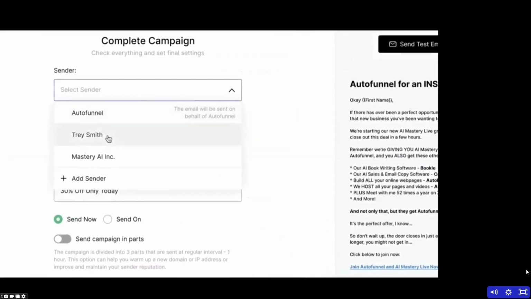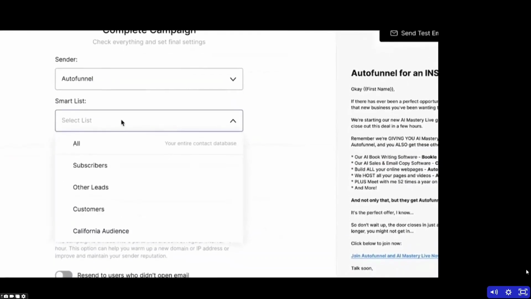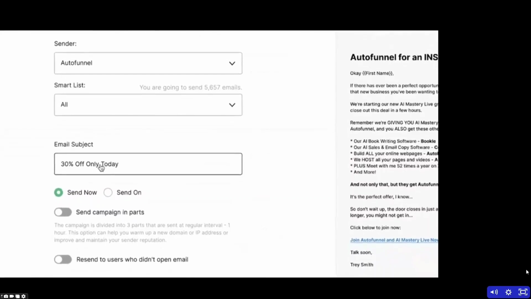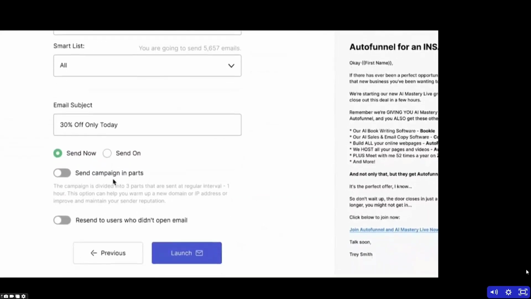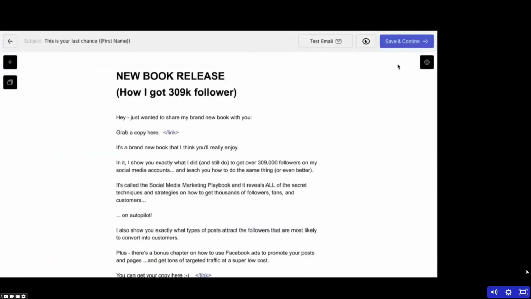Now to complete the campaign, I'm going to choose to send this from AutoFunnel, and I can also choose a smart list. And I'll just go with everyone here. And then I have my email subject line. I can send that now or send it at a later date. Then we press Launch, and of course I can edit here as well, and we're good to go.